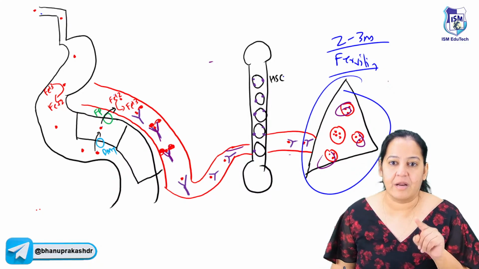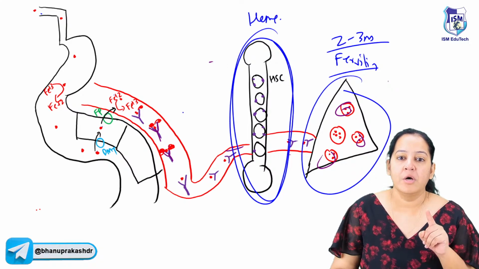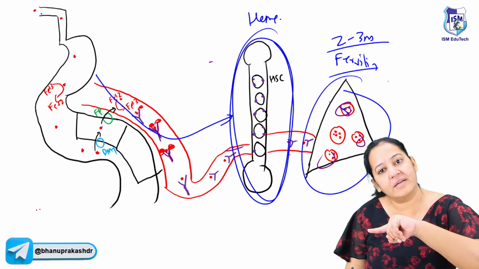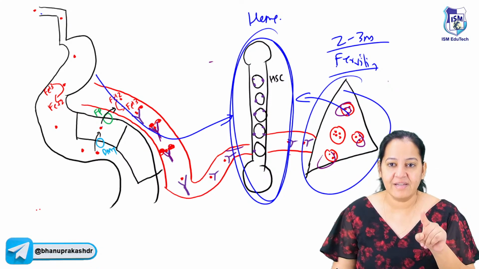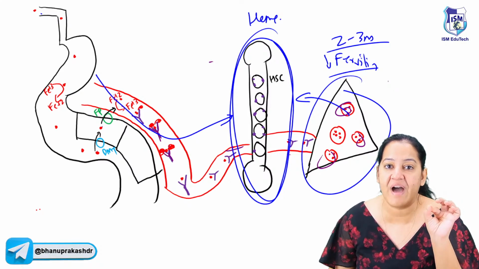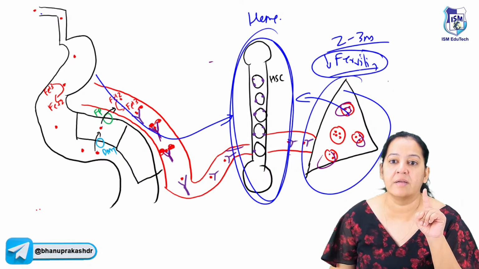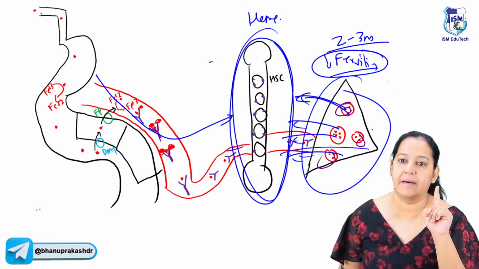So this ferritin, ultimately iron is required for the synthesis of heme in the bone marrow. If it is coming from the intestine, it's good. But if it's not coming from the intestine, it's okay. The liver says, it's okay, I'm there, I will give you the backup. So ferritin is the first thing which will fall. That is our question right now, the most sensitive indicator of iron deficiency anemia. Whenever we have iron deficiency, the first thing which falls is ferritin. It will give the backup.